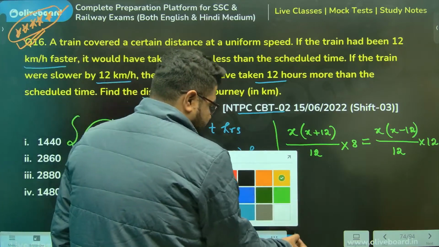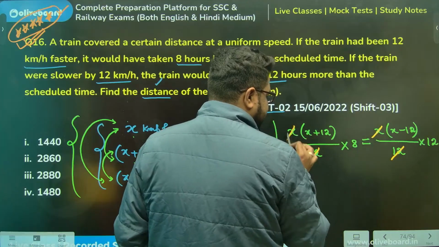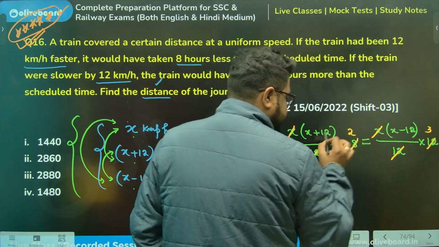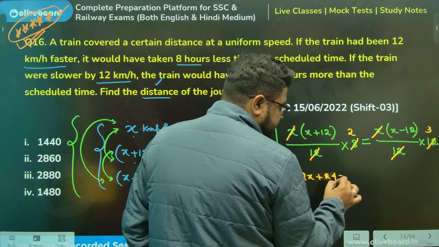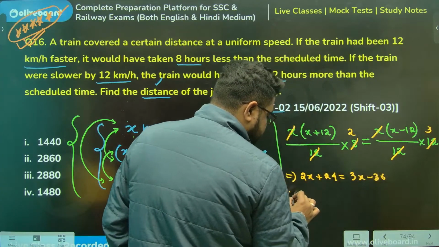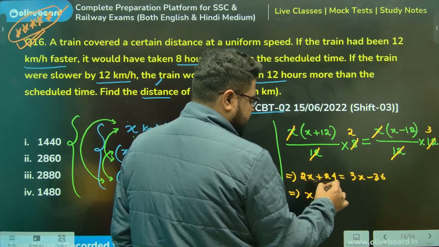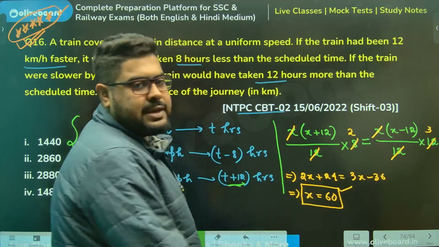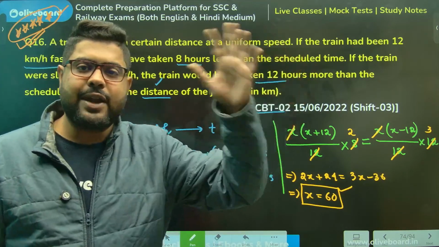See why I have taken this. So 12 cancels, x cancels, 4 2s, 4 3s. So 2x plus 24 is equal to 3x minus 36. So x is how much? 60. You will say x value is 60, meaning the speed is 60 kilometers per hour. So the usual speed is 60 kilometers per hour.